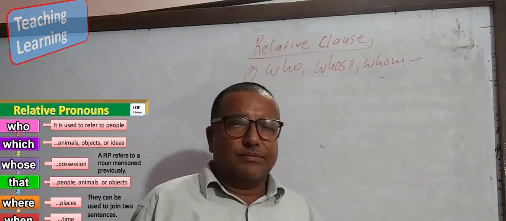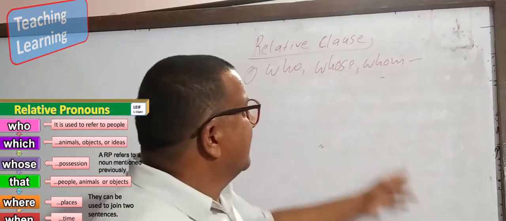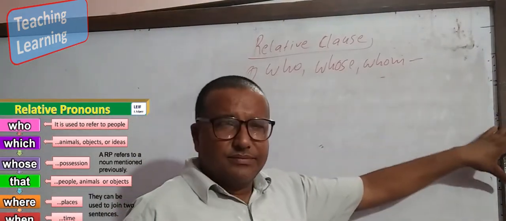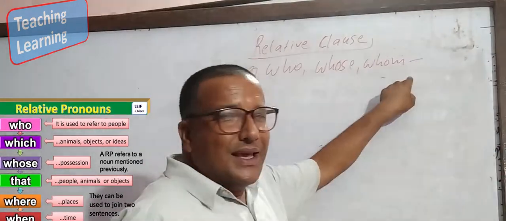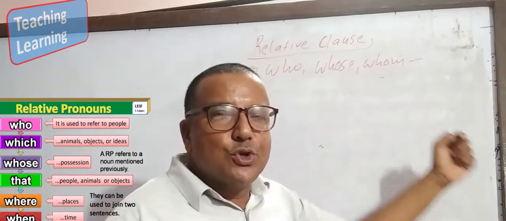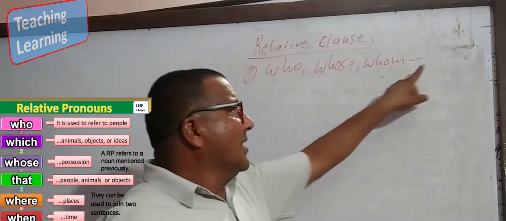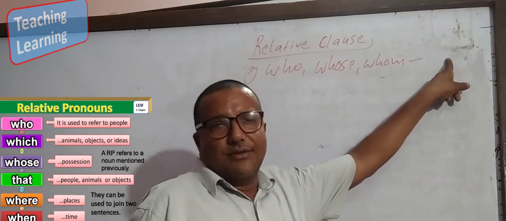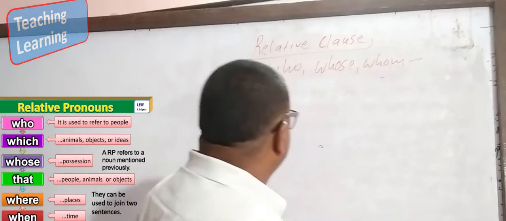I love him, or she is my mom whom I love the most. Whom has been used to join two sentences. Who, whose, whom are used for a person or profession.